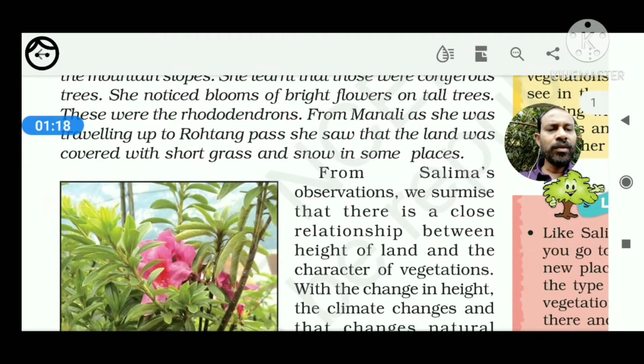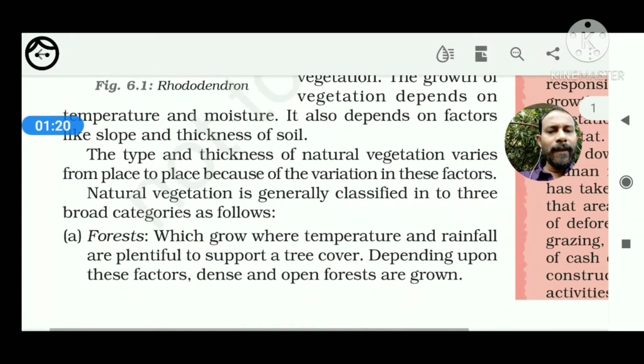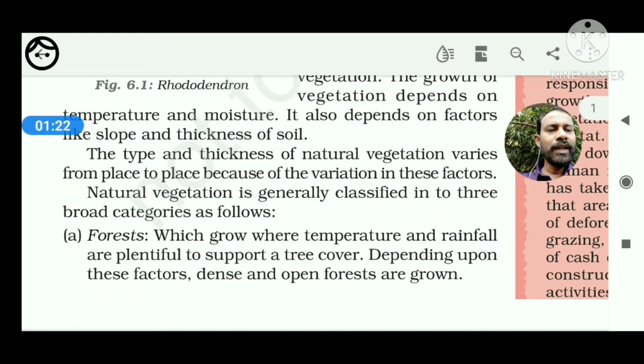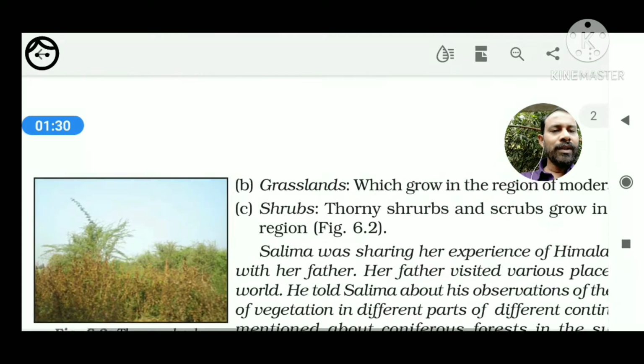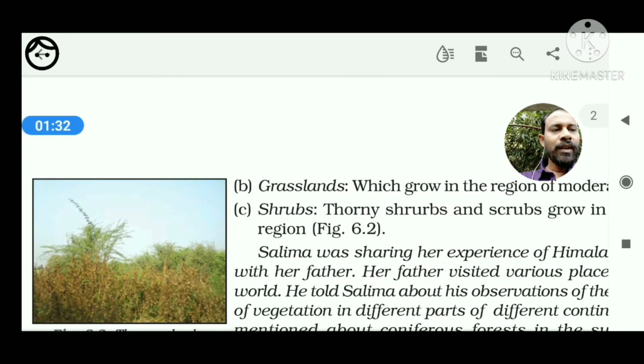So please look at this. Natural vegetation is generally classified into three broad categories: number 1 forest, number 2 grassland, number 3 shrubs. So there are three types of natural vegetation: one is the forest, the next is the grassland, and also the shrub.